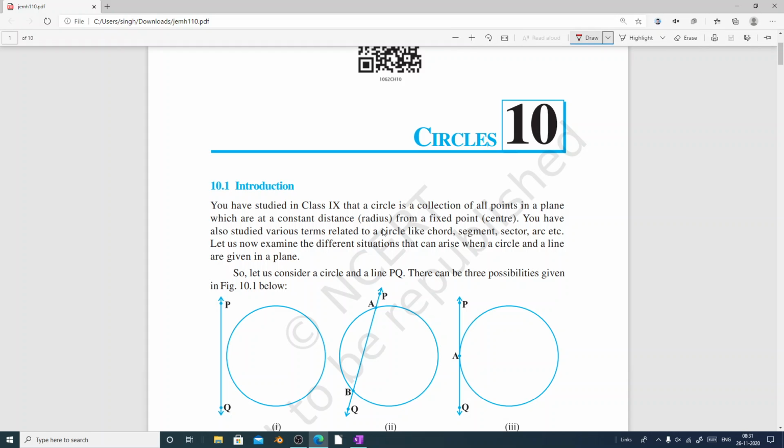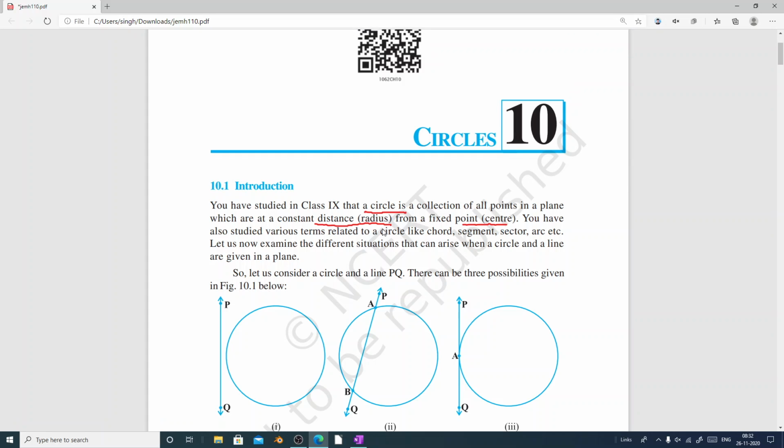Circles, chapter 10. A circle is a collection of all the points in a plane which are at a constant distance from a fixed point. The constant distance is known as radius, the fixed point is known as center. Now this thing we have already studied in our lower classes.